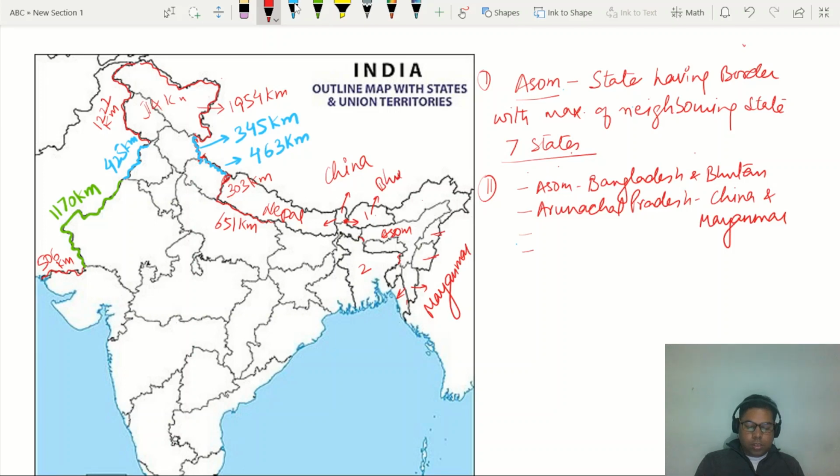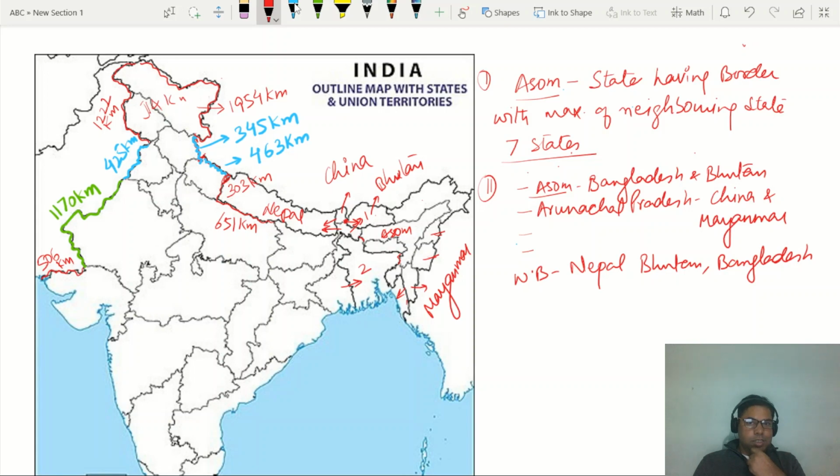So Sikkim has the border with Bhutan, China and Nepal, and Assam has a border with Bangladesh and Bhutan only, right? Then West Bengal comes. West Bengal has a border with Bangladesh. It has border with Bhutan. It has border with Nepal.